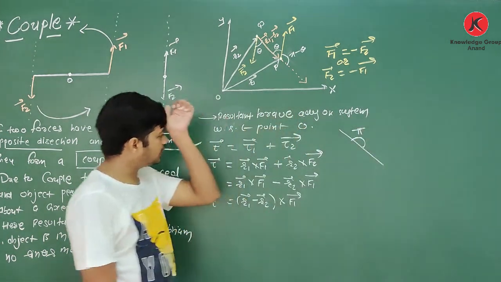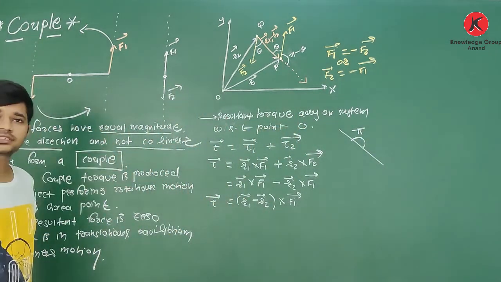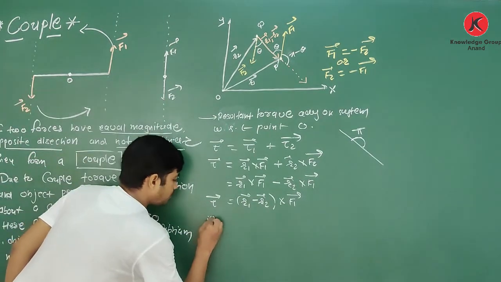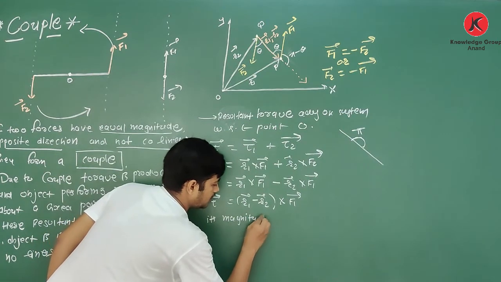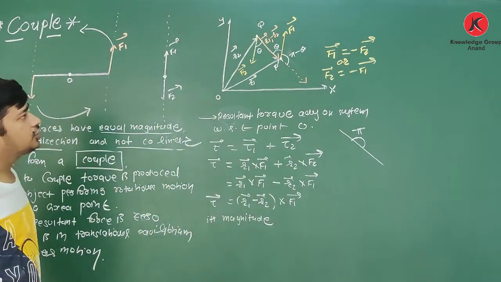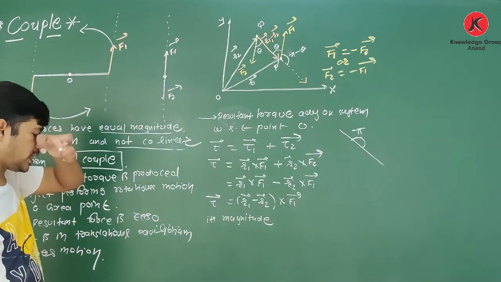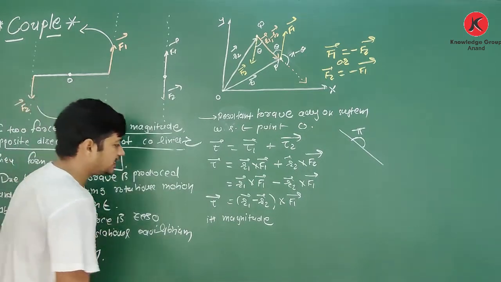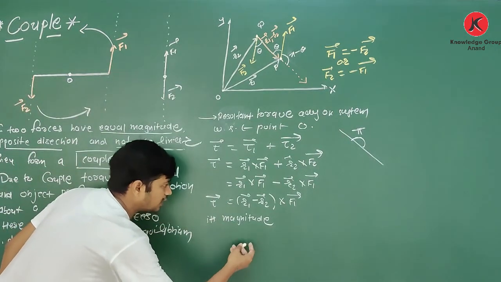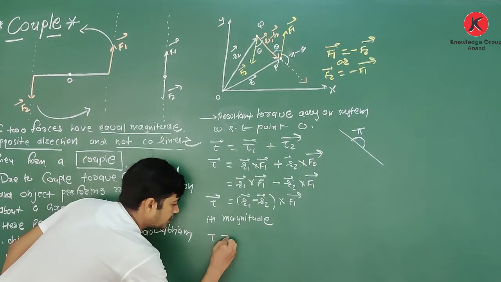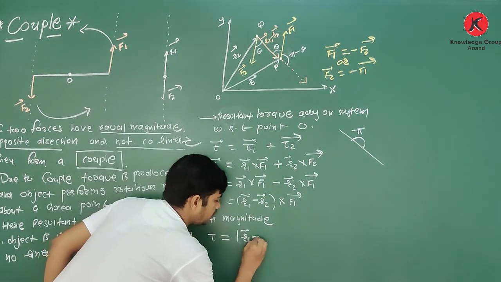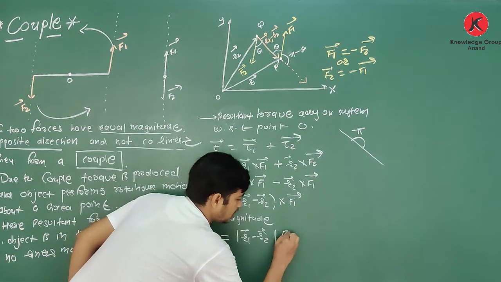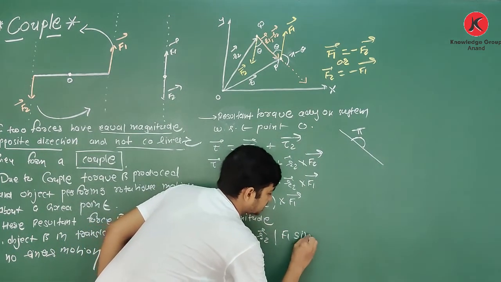This whole angle is pi. Clear about this? Okay, so how to write its magnitude? Its magnitude we have to write as shown in figure. See, tau is equal to the mode of R1 minus R2, F1 sine.